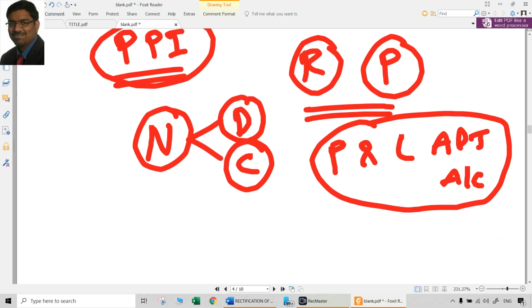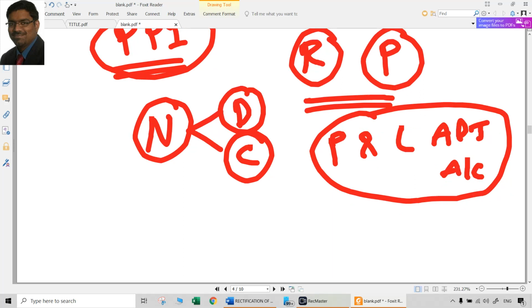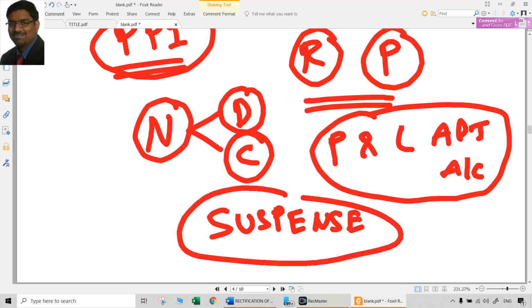as the item. Of course, if it is a one-sided error, then suspense account will still continue, because when last year's trial balance did not tally, then only this one-sided error was there. Last year the trial balance did not tally, but still we continued with the closure of final accounts. That means maybe already in the balance sheet of last year's final accounts there would have been a suspense account. So that suspense account is still there. Now we have to cancel that. So suspense account still continues for one-sided errors. So suspense account, profit and loss adjustment account, and real accounts and personal accounts will be the ones which will get affected after the preparation of final accounts.